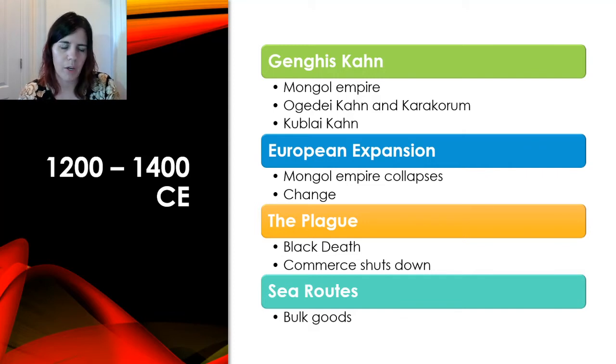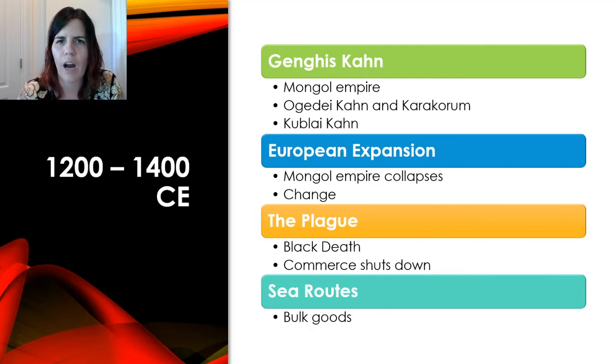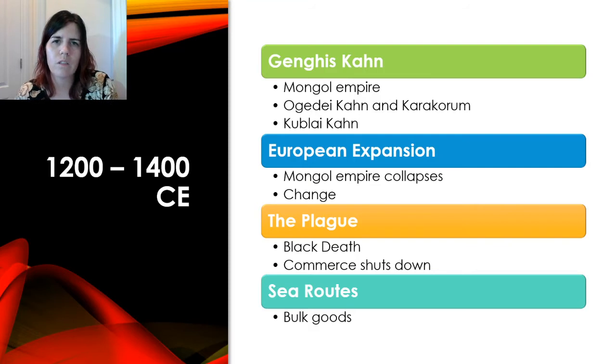During the same time period, European expansion was happening, and then the Mongol Empire started to collapse. The nature of trade started to change, and then the plague happened also during this time, which was the Black Death, and it spread from the east to the west, and they weren't really sure how it was spreading. They knew it was correlating with travelers on the Silk Road routes, and so towns started to shut down to commerce to try and prevent the sickness from spreading anymore.